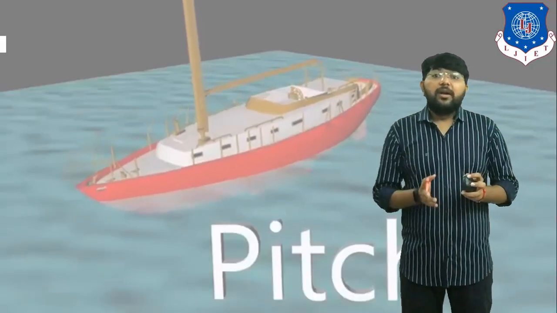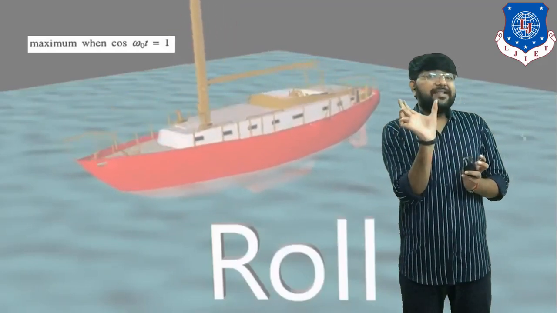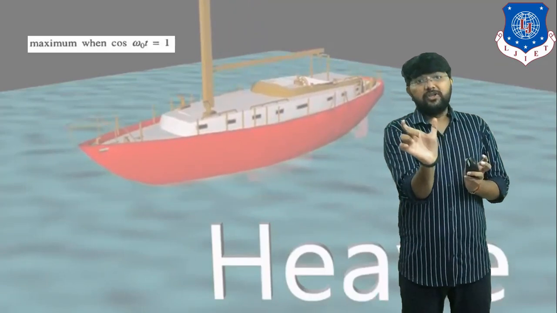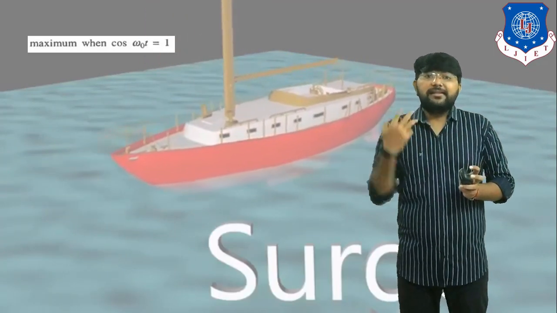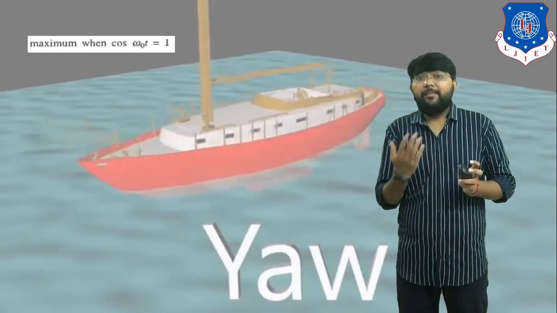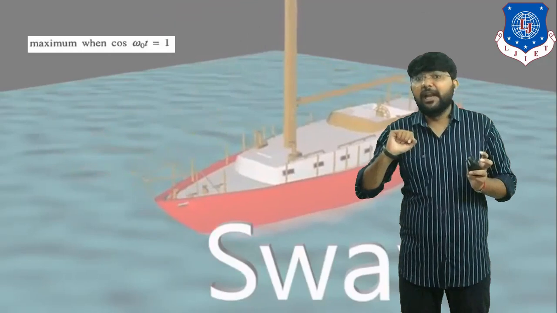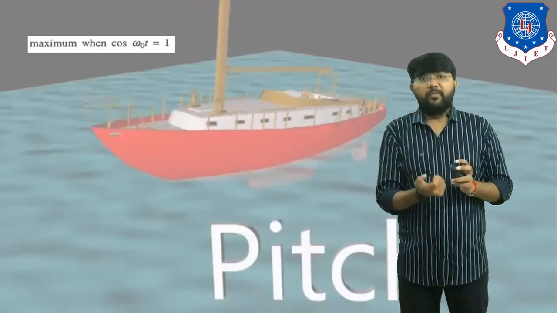Clear? Now what is the maximum value of cos? You all know the interval of cos is between minus 1 and 1. So the maximum value of cos is 1. Amplitude indicates the maximum position in the upward direction or the maximum position in the downward direction, so we have to consider the maximum value.